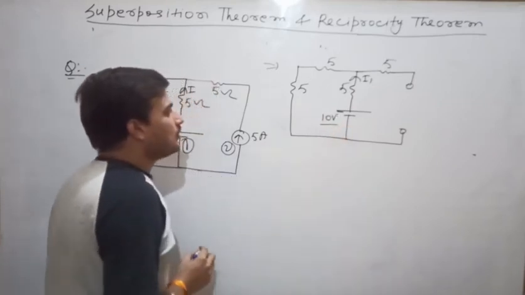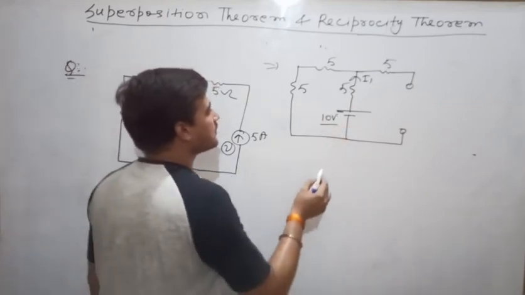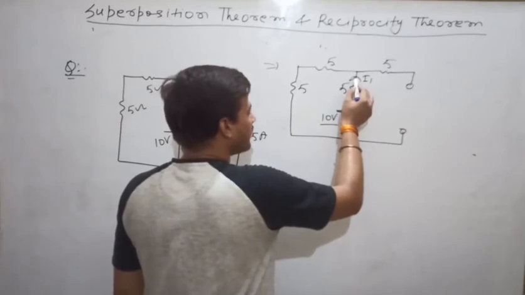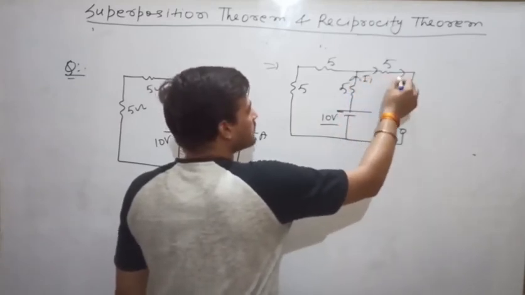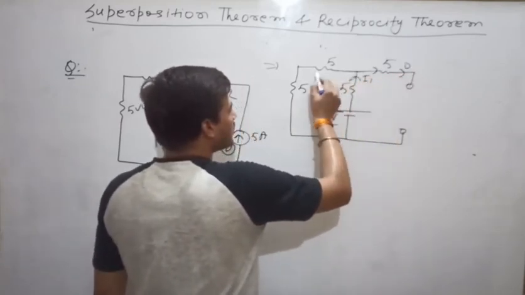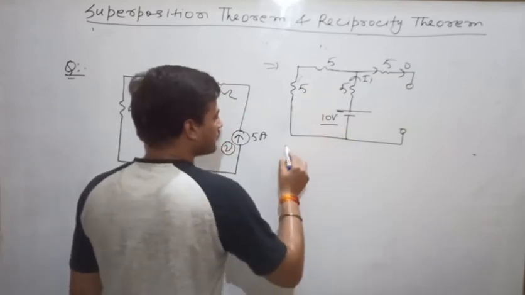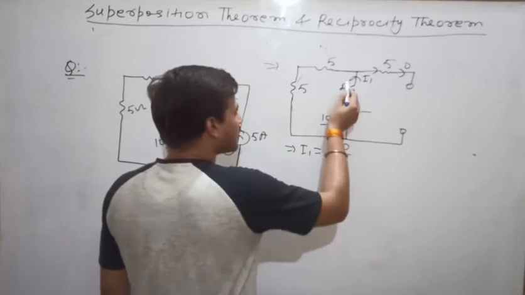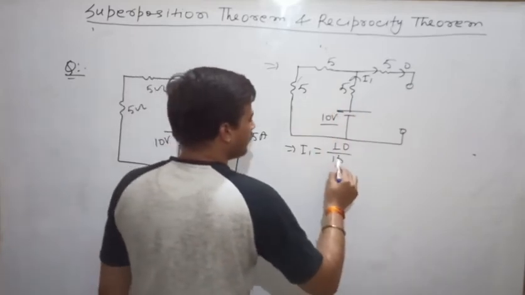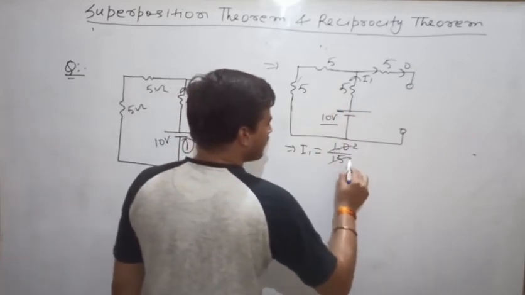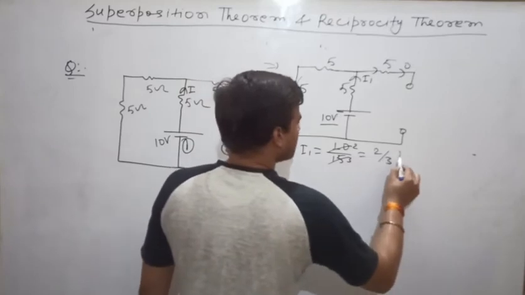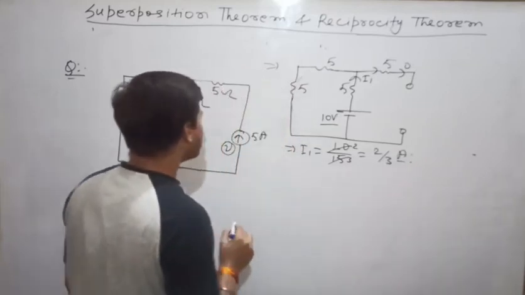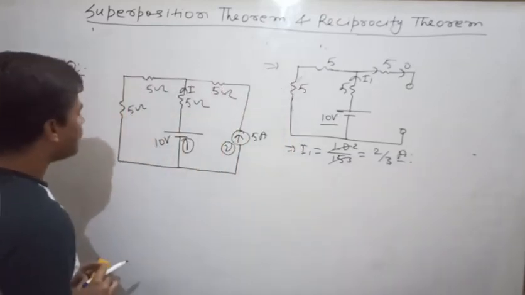So now what will be the value of I1? See, I1 is coming out through this terminal, and here this current is 0. So total I1 is flowing in this circuit. So the value of I1 will be equal to 10 divided by total resistance, that means 15, so 2 divided by 3, 2 by 3 ampere. Clear?